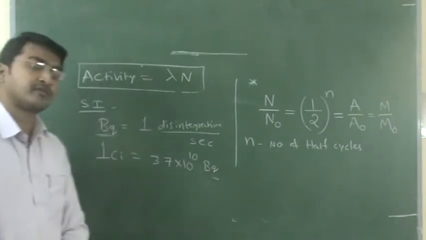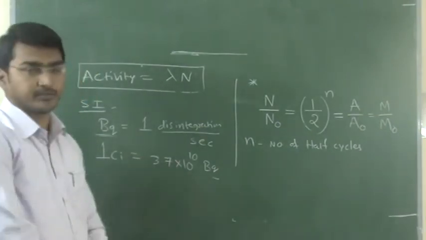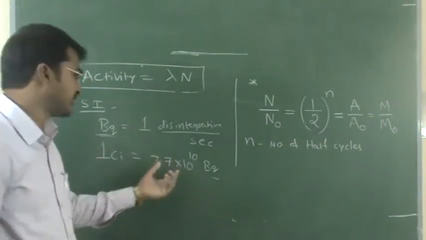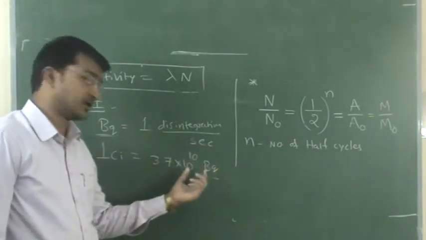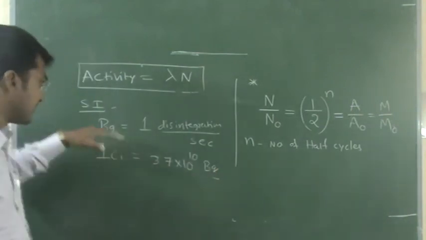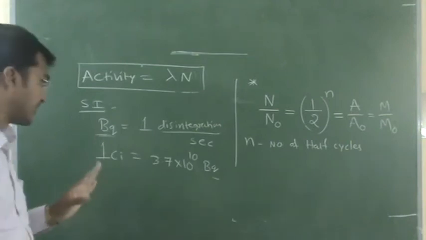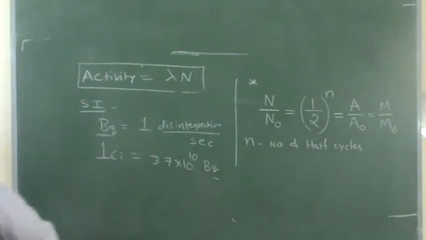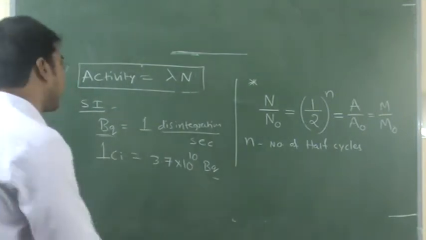Rutherford can also be used, which is of the order of 10 to the power of 6, but it is not required. So becquerel and Curie, just remember these units of radioactivity.